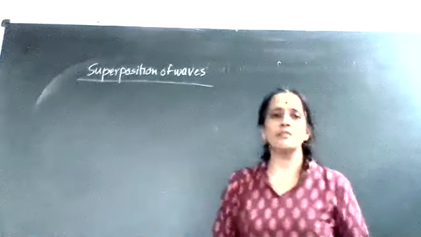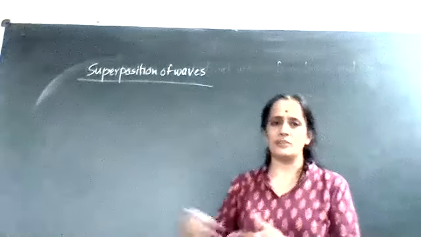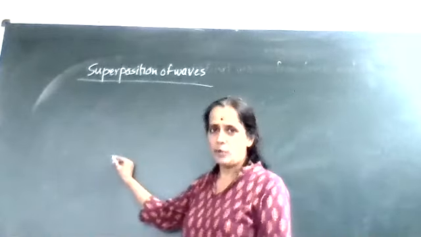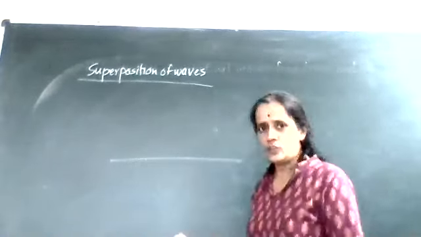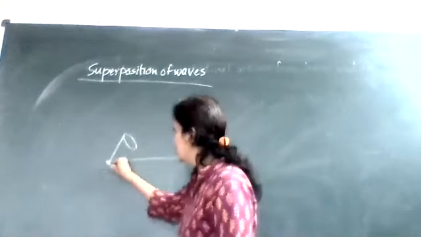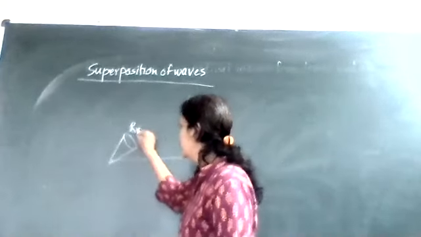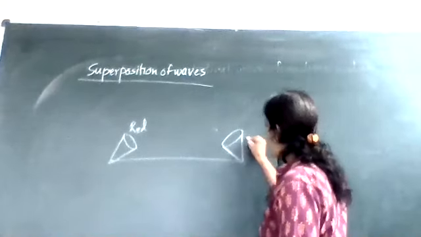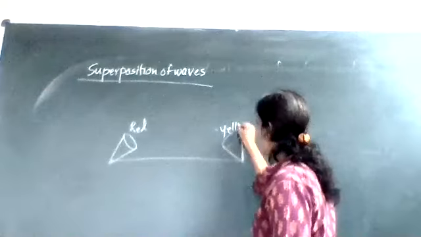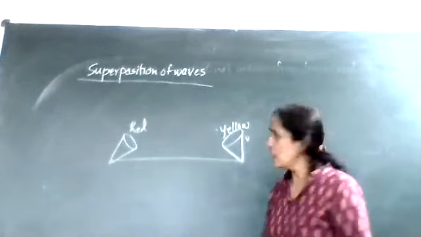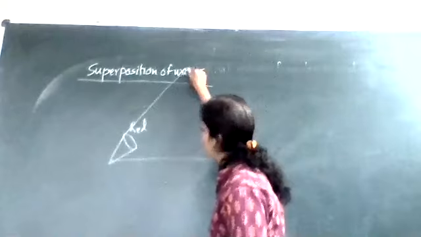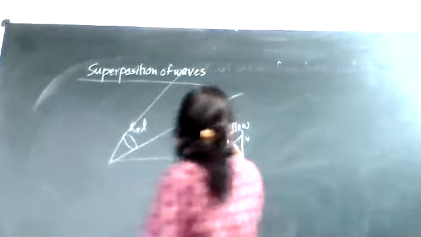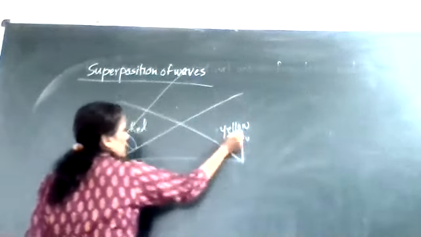Now, your Ganpati festival is just 15 days afterward. So you know that so many times you have seen such a type of decoration. This is the stage. At the corner of the stage, suppose here is a red focus light, and somewhere here is your yellow focus light. So what happens? This red focus light will give us a red beam of light. And this yellow focus will give us the yellow beam.